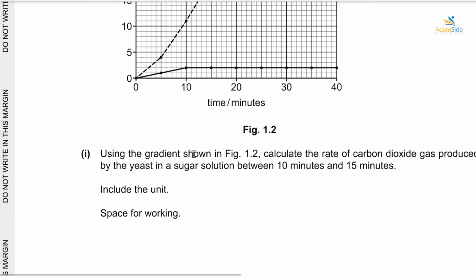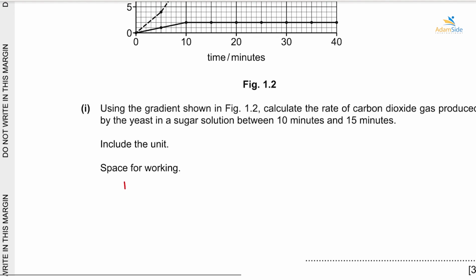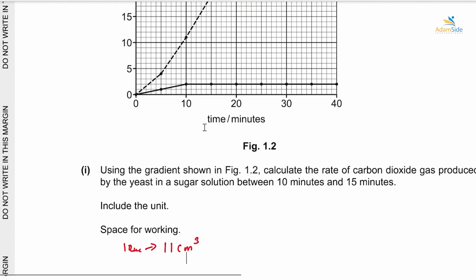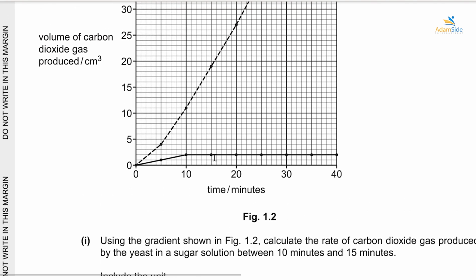So we will note here that at 10 minutes, the volume of carbon dioxide produced was 11 centimeters cubed. Then we have to see the volume produced at 15 minutes. 15 minutes is approximately here. So we'll read the volume produced at this point here.